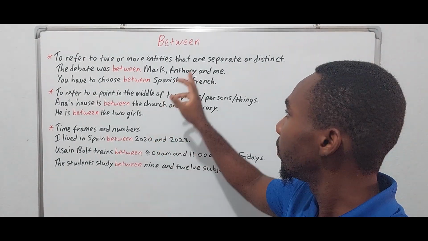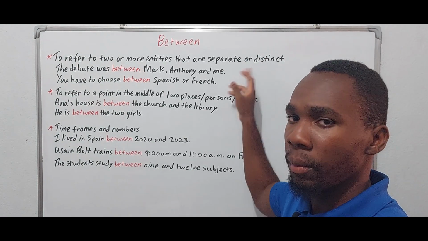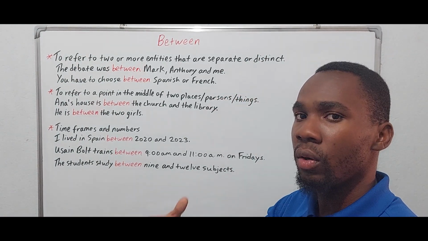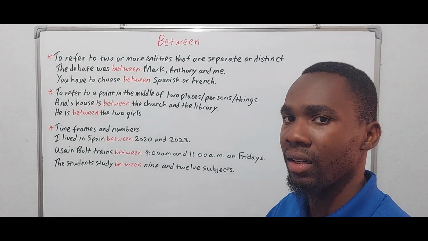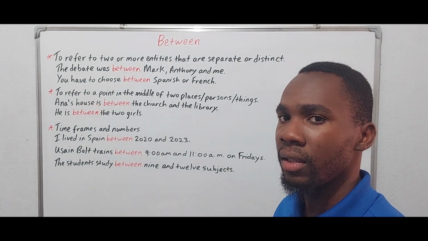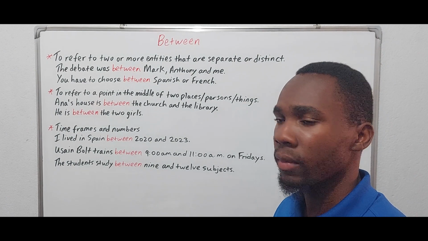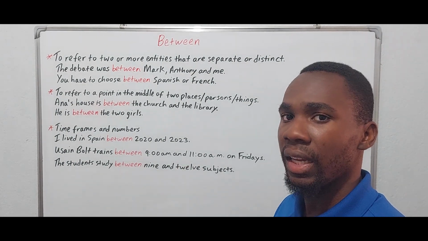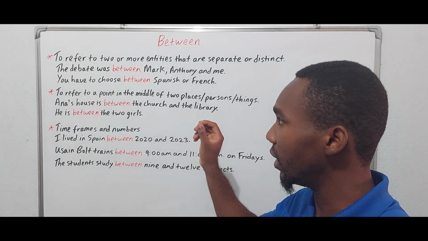But separate or distinct, meaning we have to know what the entities are. They have to be identified, right? It doesn't matter how many entities there are, as long as they have been identified, we use between.